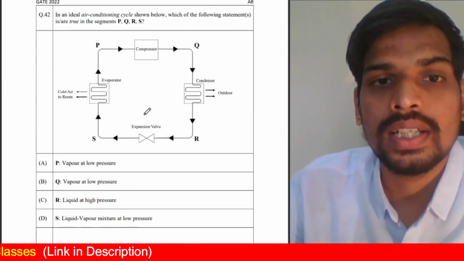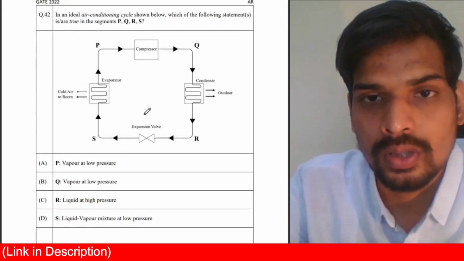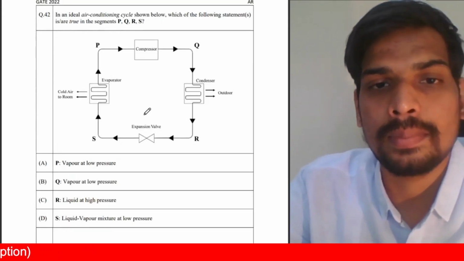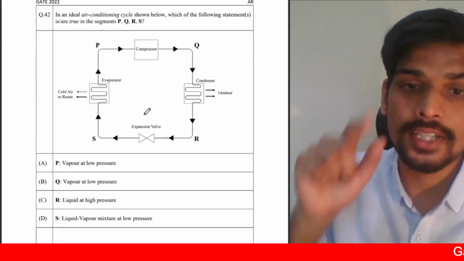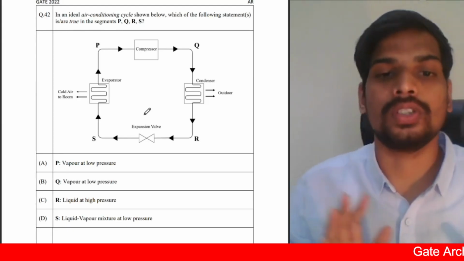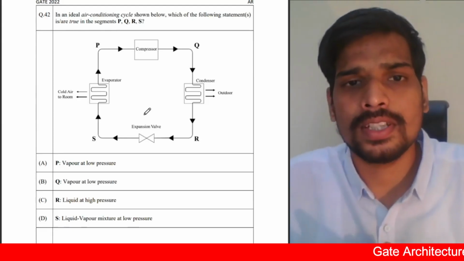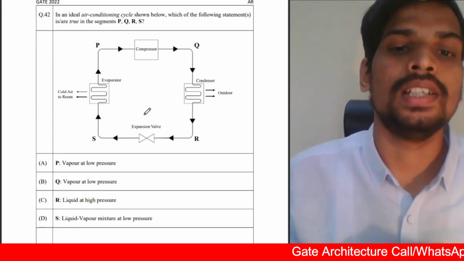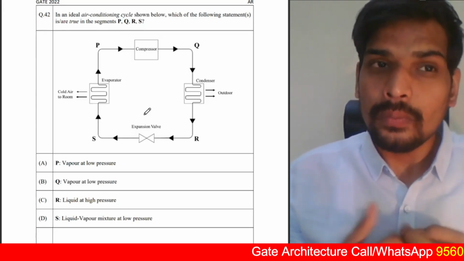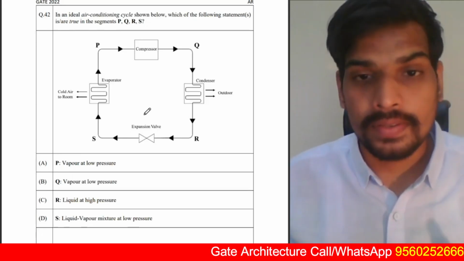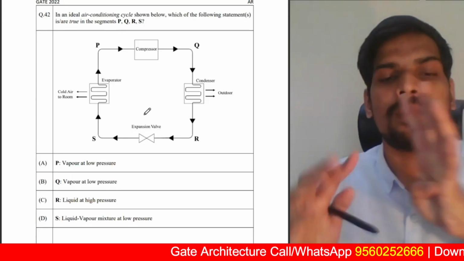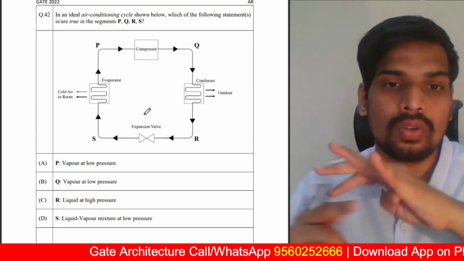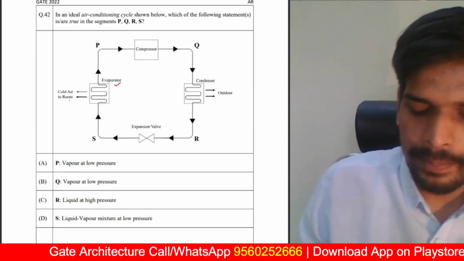Next one, in an ideal air conditioning cycle shown below, which of the following statements is or are true in the segments P, Q, S, R? So a refrigeration cycle is given. I hope everyone knows the basics of the refrigeration cycle. The air conditioning or refrigeration cycle is a principle used in air conditioners and refrigerators. You use these 4 components: compressor, condenser, expansion valve, and evaporator coil. Cooling takes place at the evaporator coil.